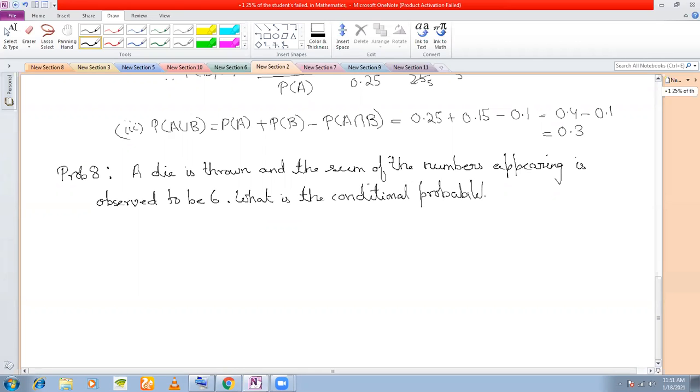What is the conditional probability that the number 4 has appeared at least once?